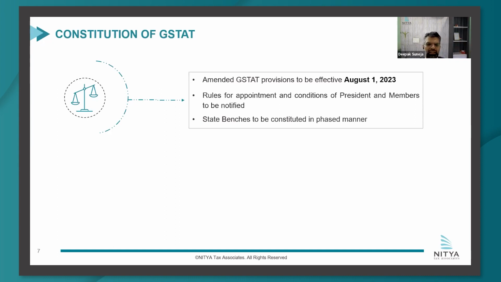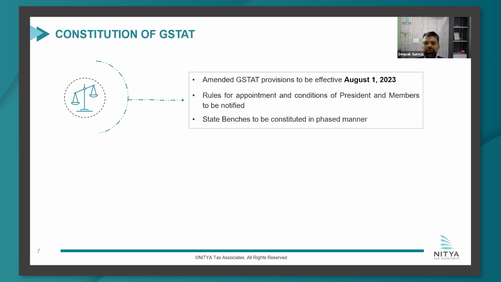In the press conference after the meeting, there were discussions that a state may come up with 1, 2, and even up to 5 benches. What initially would be proposed is that in whichever areas of the state there is a high court bench, to begin with there would be a GSTAT there, and later on, when the members increase and when the provisions are satisfied, they would then increase the number of benches. The realistic figure discussed in the press conference was that in the next 4 to 6 months, we can see an up and running GSTAT.